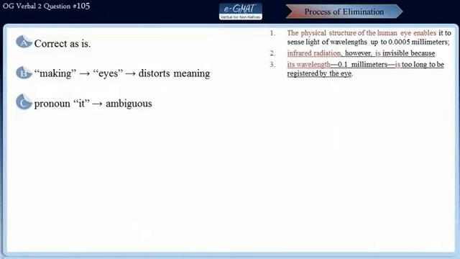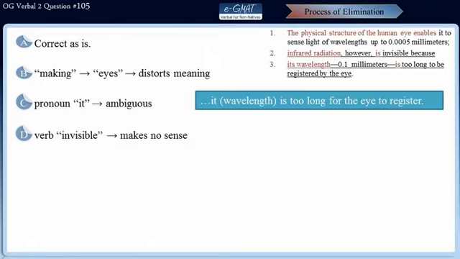Choice D is incorrect because here the verb invisible makes no sense at all. Now the pronoun it refers to wavelength and there are two verbs for it. The first one is it, that stands for wavelength, is too long for the eye to register. It is correct, and as we saw in the original sentence also, that wavelength is too long for the eye to register.